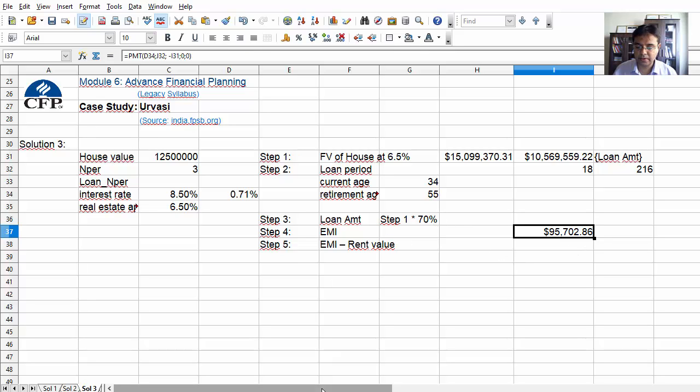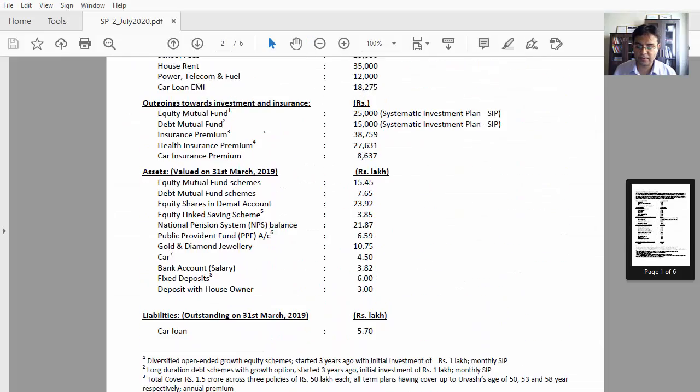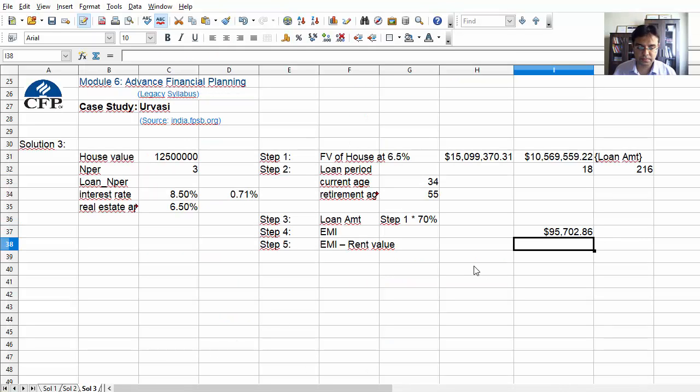And the rent. Let me check the rent value, and surely it will be given on the first page only. If I go to the regular outgoings, here you can see the house rent per month is 35,000. Fine. I'll do the last part, which is your EMI minus the 35,000.